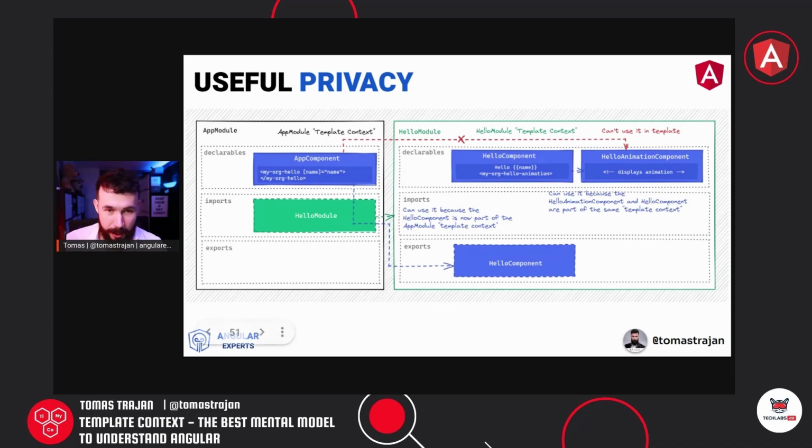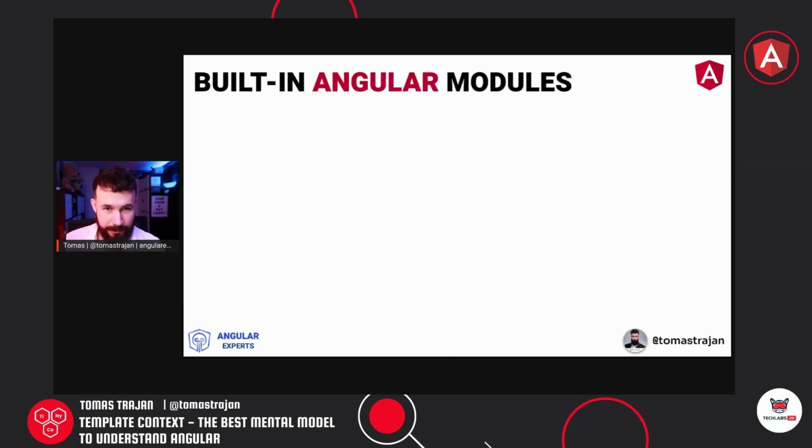Again, we have the same situation. We have two template contexts, one for the application module, one for the hello module. And again, the application component tries to use the hello component, and this still works because we are importing the hello module. The hello module is exporting the hello component, which we can reference. But if we try to use the hello animations component in our template, it will not work because this one stays private to that hello module template context. So that's a cool example of the privacy at work.